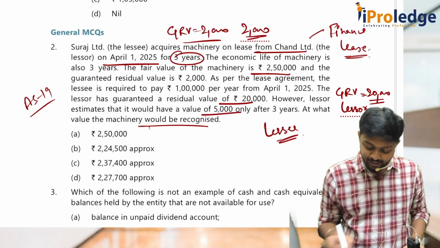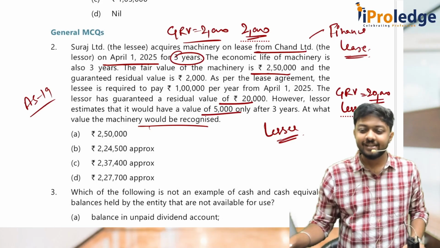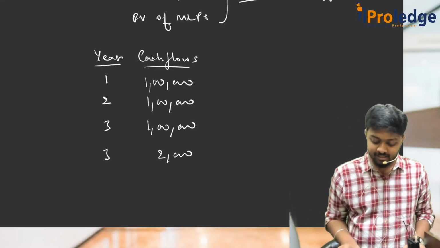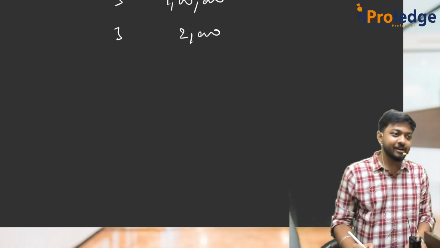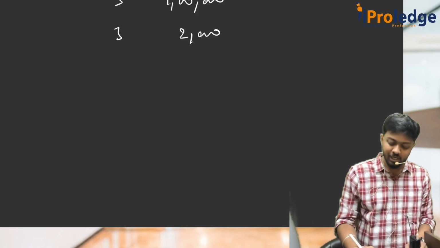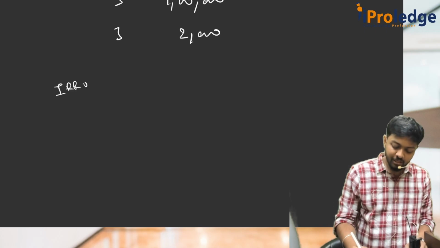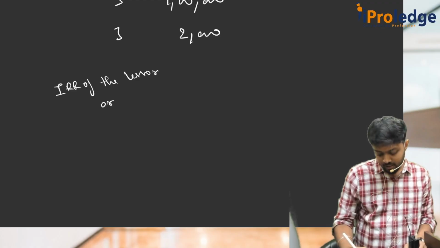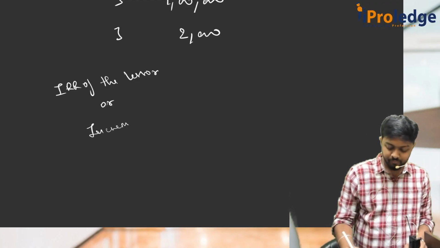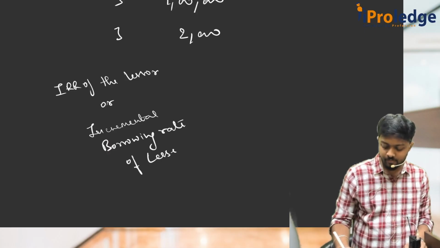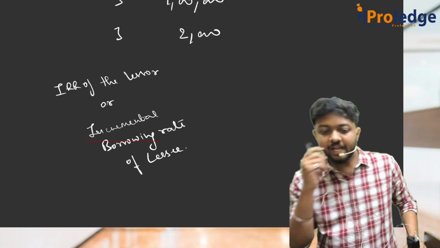See, they have not given. Nowhere in the question have they given the rate. What rate to use? Oh sir, the question is wrong. They have not given the rate. If you go to AS 19 again, if you remember what rate we have to use, they had told us it is the IRR of the lessor or the incremental borrowing rate of the lessee. That is what they had told.